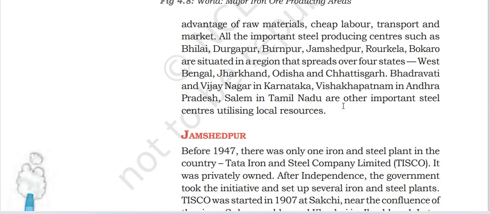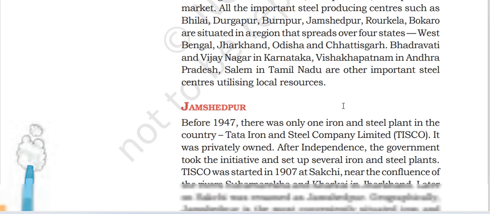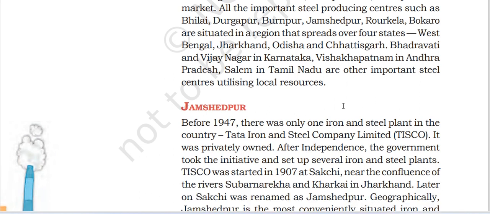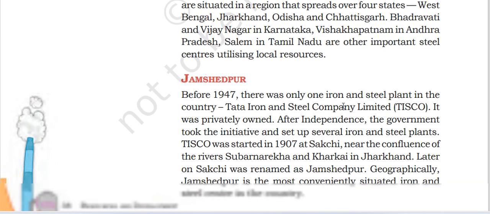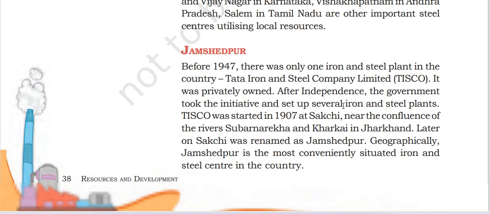Before 1947, there was only one iron and steel plant in the country, the Tata Iron and Steel Company Limited, TISCO. It was privately owned. After independence, the government took the initiative to set up several iron and steel plants. TISCO was started in 1907 at Sakchi, near the confluence of the rivers Subarnarekha and Kharkai in Jharkhand.